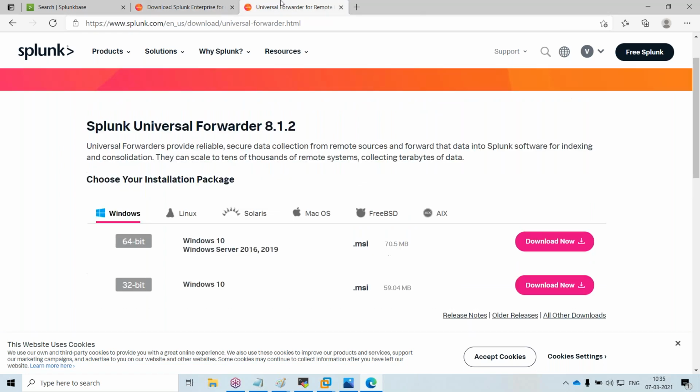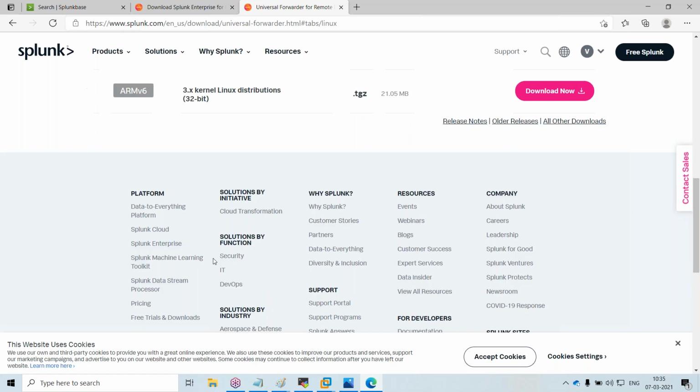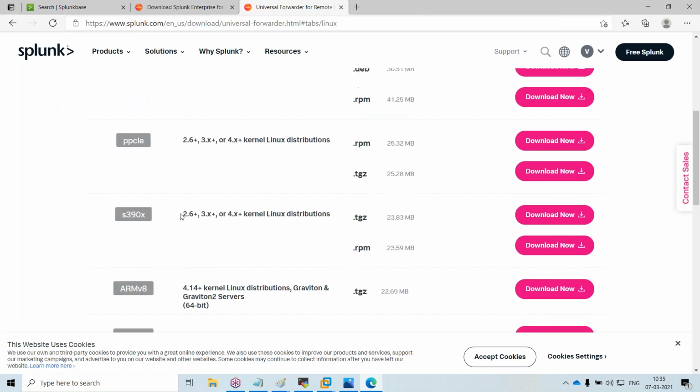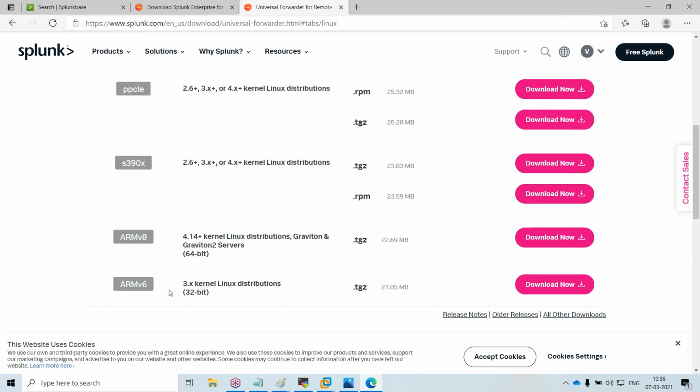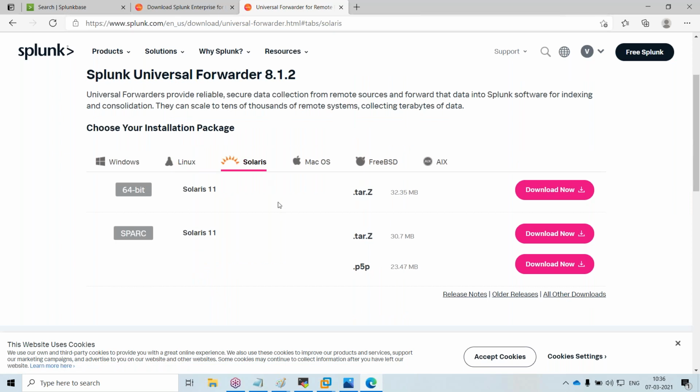When you go to the client side, this is the agent side. If you want to send the logs, you can send them from Windows, and you can send them from Linux. In Linux it will support multiple architectures, like ARM based 64-bit, and logs can be sent from SPARC hardware like Solaris, or normal ISO based installations. SPARC machines are software and hardware developed by Oracle only.